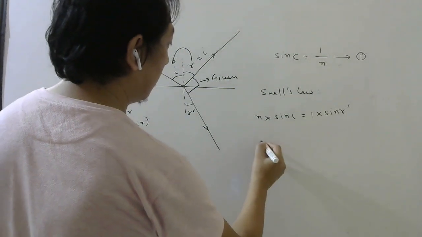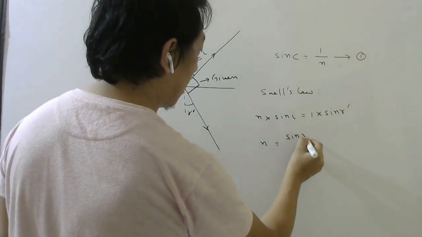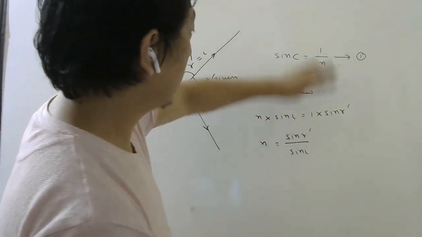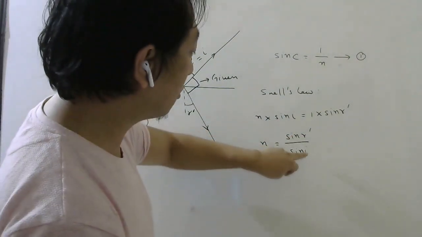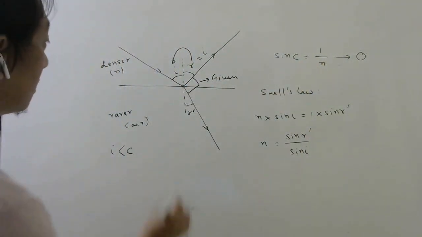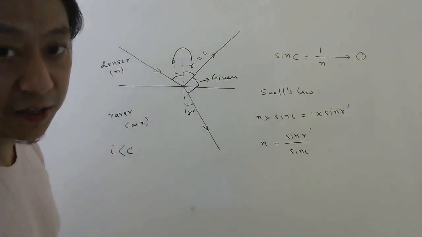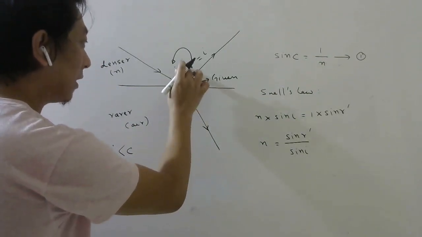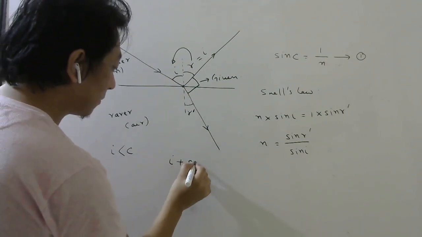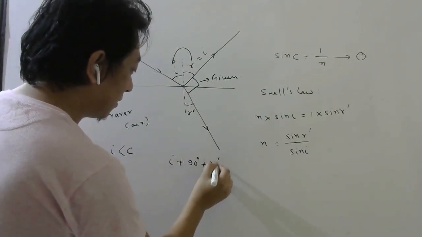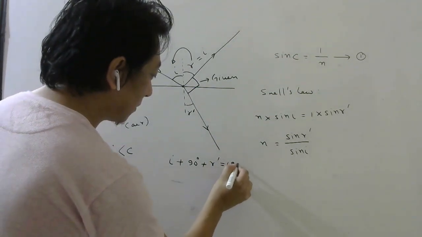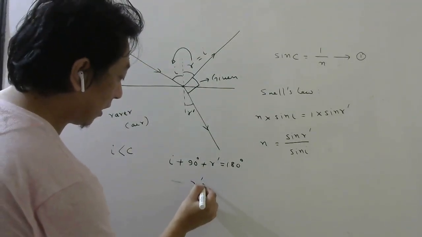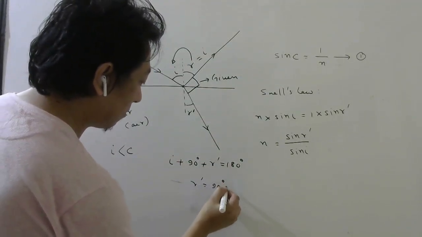So your n will be equal to sine R dash divided by sine I. Then if you substitute this here, we will not get the option, because there will be R dash also, I also, right? So let us see that this and this they have given as 90 degree. So we know this total angle is 180, right? So from here I can write I plus R dash plus 90 must be equal to 180. Yes or no? This total angle is 180. So R dash I can write, 90 will go this side, 90 minus I.